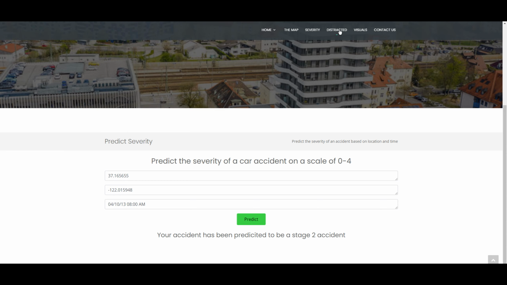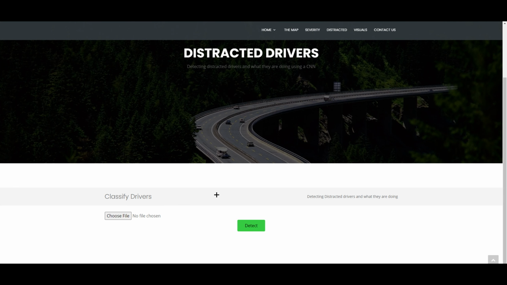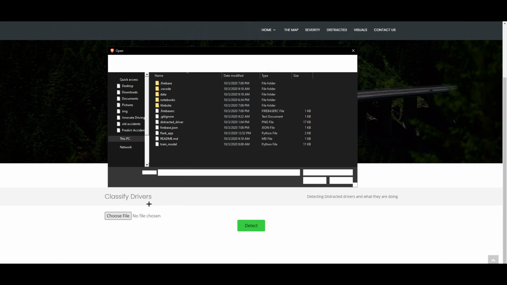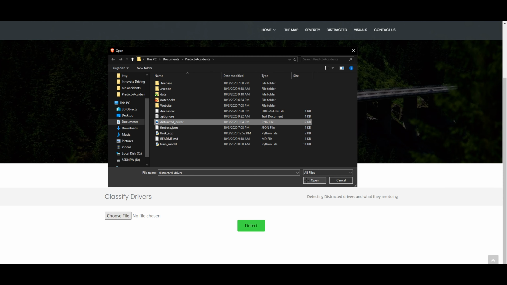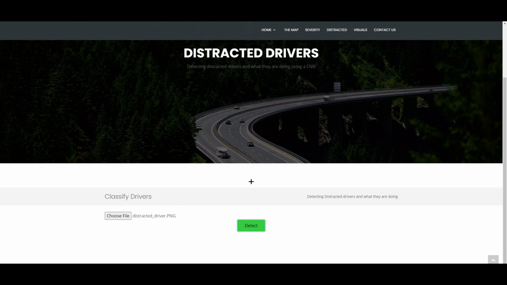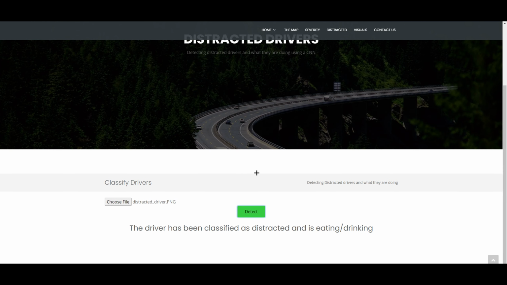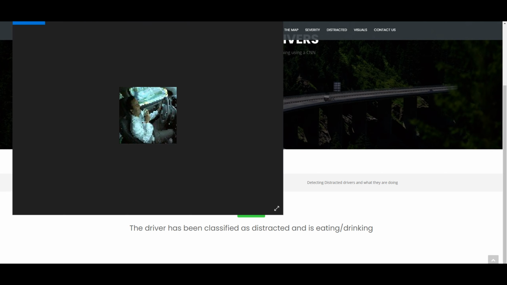Next, we have our distracted driver detector. Distracted driving is the cause of 3,000 deaths every year. From an image of drivers in cars, our CNN model is able to detect what the driver is doing. Our model classifies a driver as either attentive or distracted. We are able to split our distracted drivers into 4 different categories: using the phone, the radio, the mirror, and eating or drinking. We can enter a picture and the model says that the driver is distracted and is eating or drinking. If we open up the photo, we can see that exactly the case.